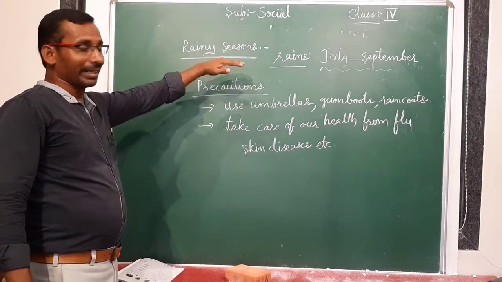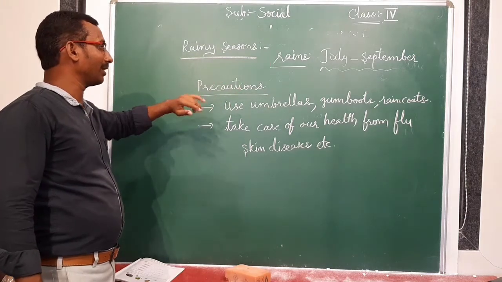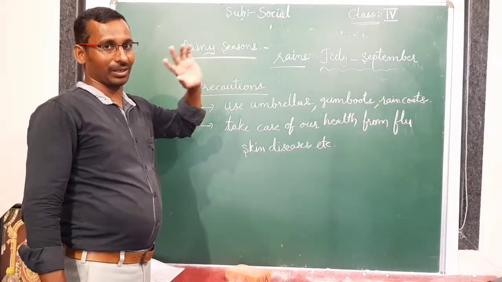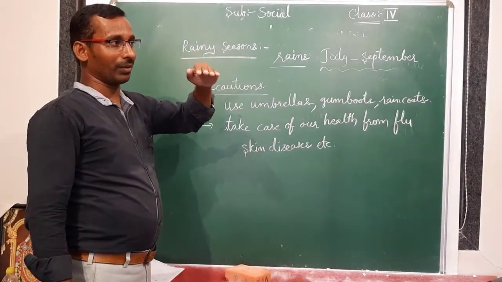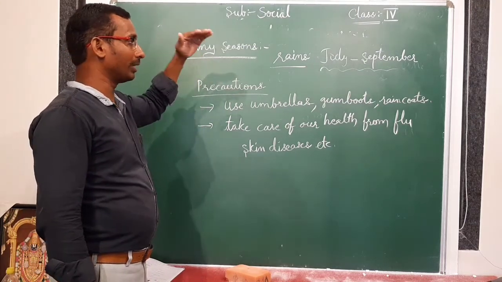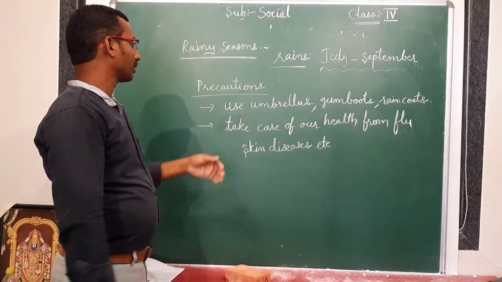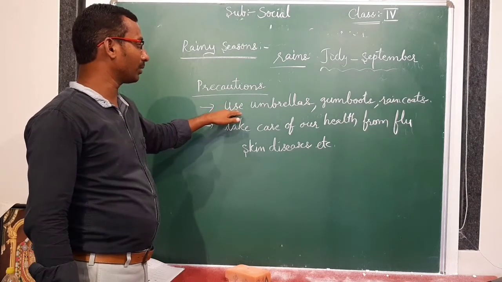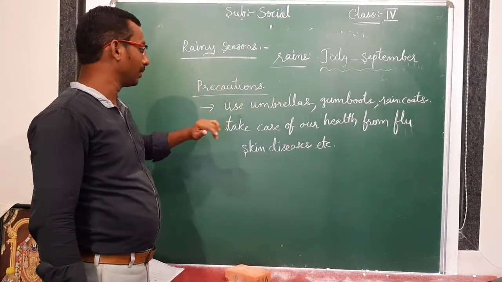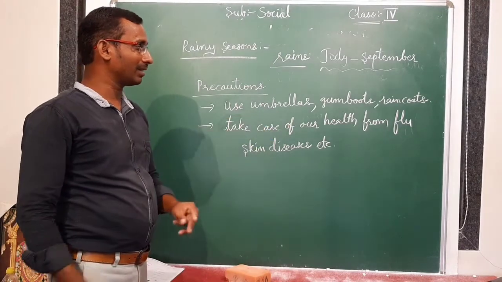So in the rainy season we are getting rains, and the rainy season runs from July to September. In the summer season, due to the heavy temperature, water rises up like water vapor and forms clouds, and from the clouds we get heavy rains. So when we go out, we have to use umbrellas, gumboots, raincoats, etc., and take care of our health.